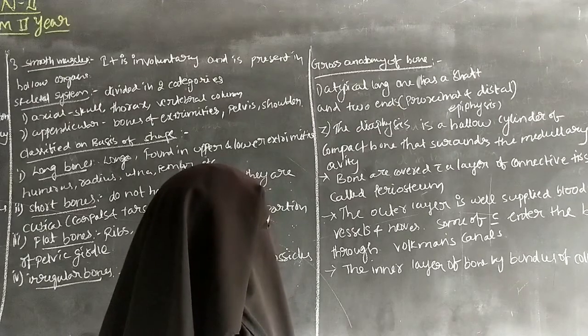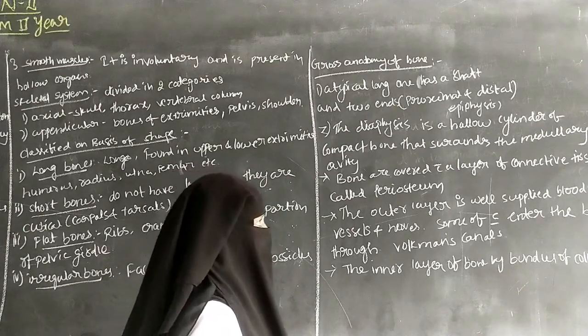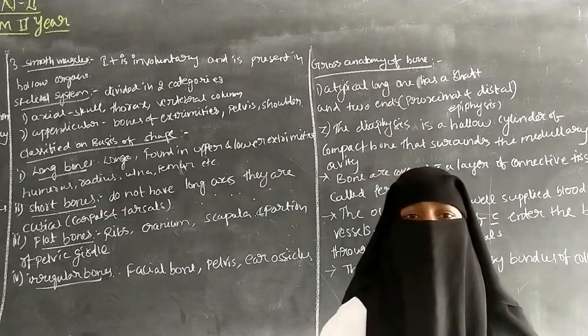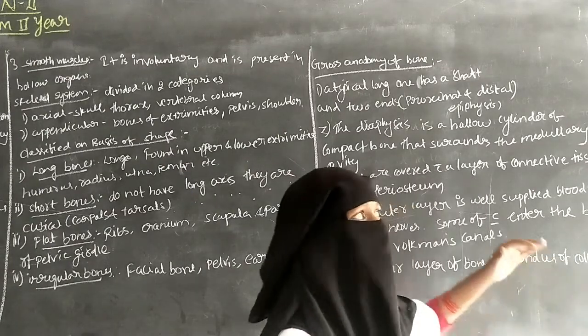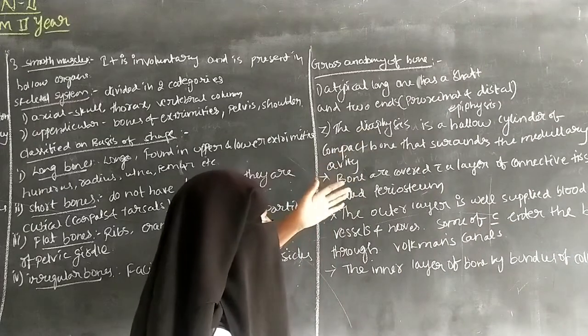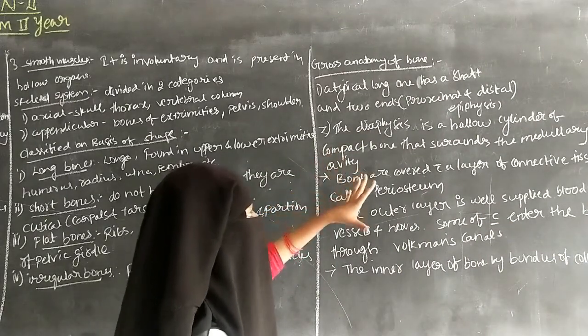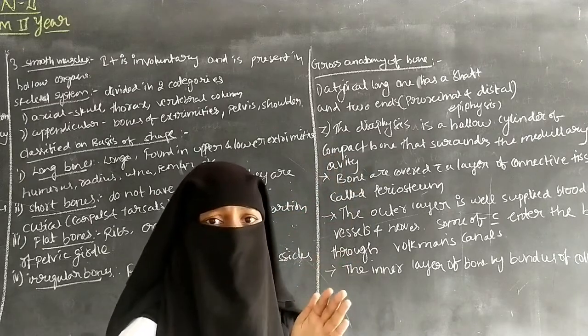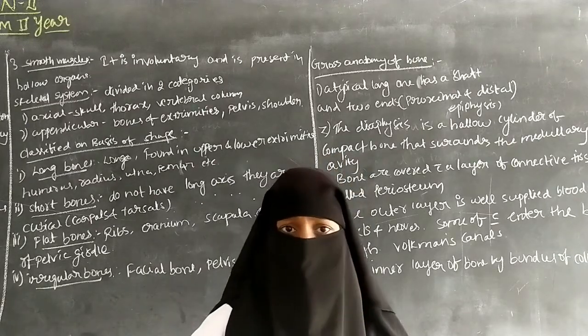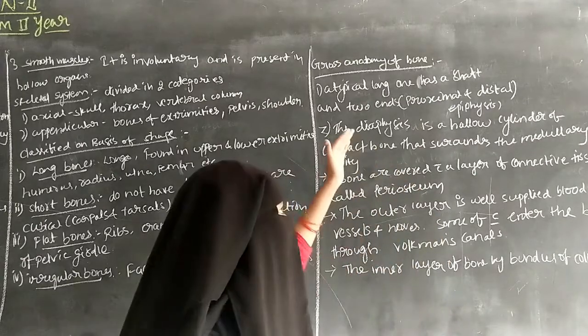And next, the diaphysis is a hollow cylinder of compact bone that surrounds the medullary cavity. The medullary cavity is the medial part of the bone. The medullary cavity is surrounded by the diaphysis, a hollow cylinder of compact bone.